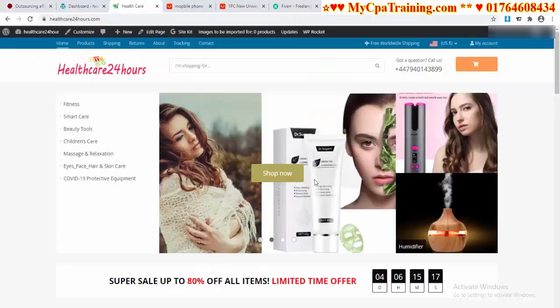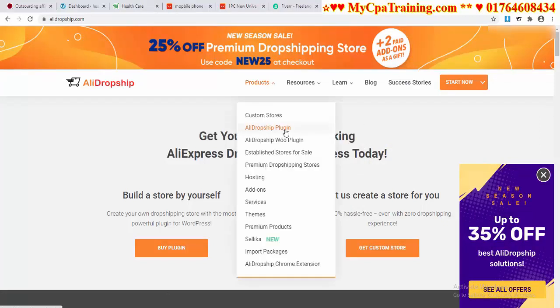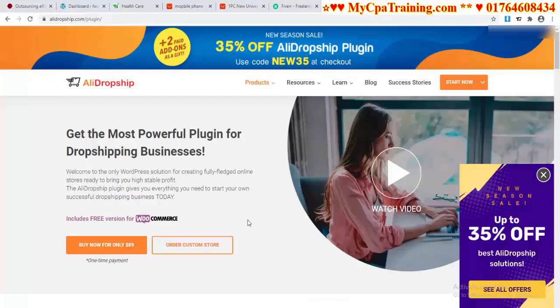You have to install WordPress to your domain and hosting, then you have to purchase a plugin, the Ali Dropship plugin. There are two plugins, the Ali Dropship plugin and the Ali Dropship U plugin. You can purchase either one. Actually both plugins are the same, but there are some design option variations. You have to purchase this plugin.